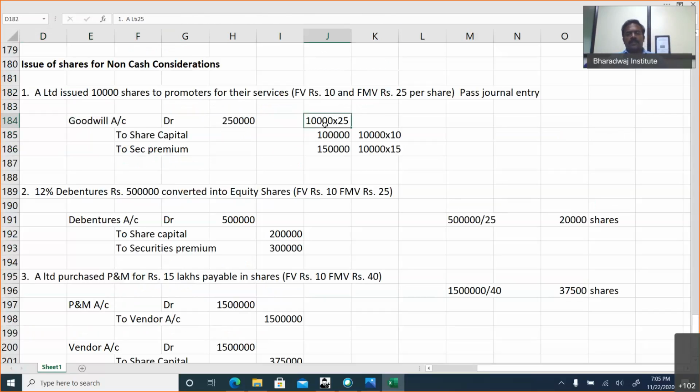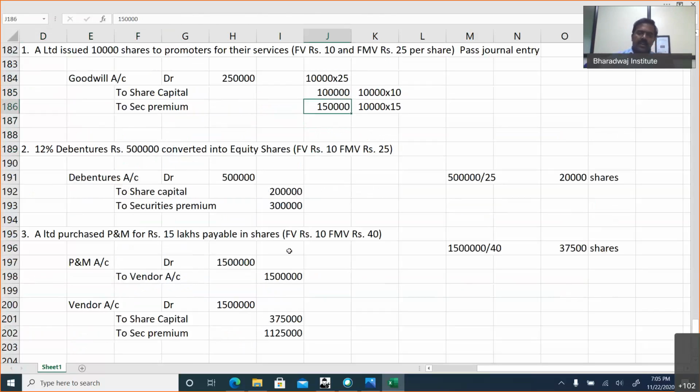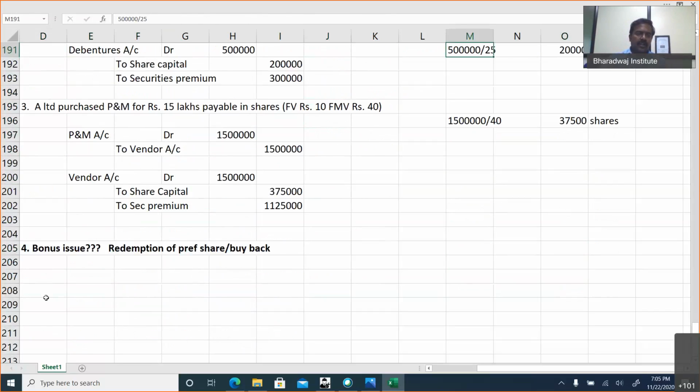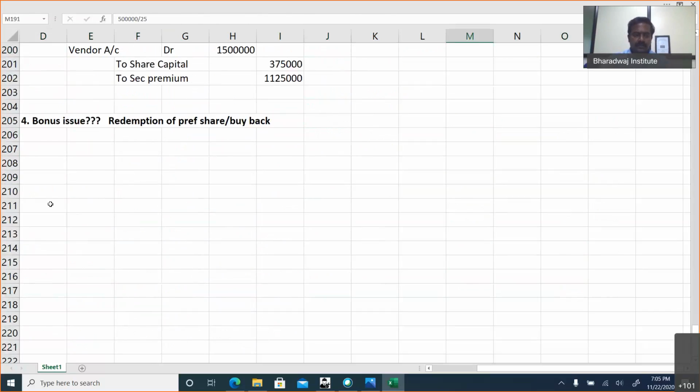How much of capital is credited? How much of premium is credited? Like that, they can ask you questions. Or they can ask you how many shares are allotted for this, or how many shares are to be issued for this, like that. So one logical question, let me give it.